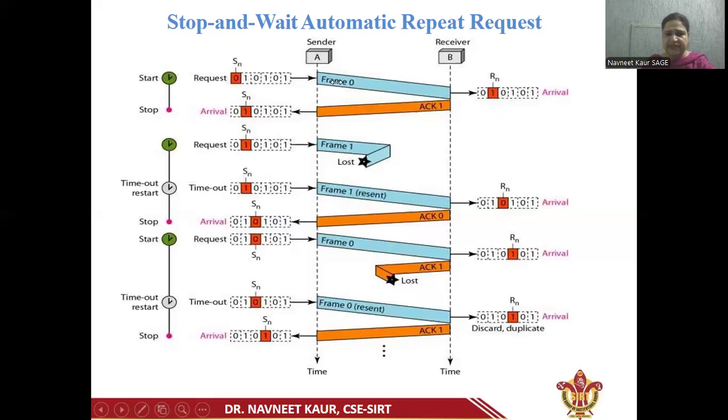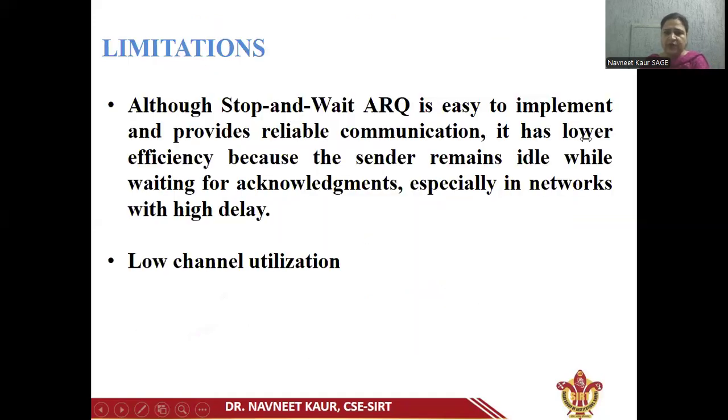So here we can see how error control is achieved through stop and wait automatic repeat request, because whenever a frame is not successfully received by the receiver, the frame is retransmitted by the sender to correct the transmission error. Now, what are the limitations of this stop and wait ARQ protocol?